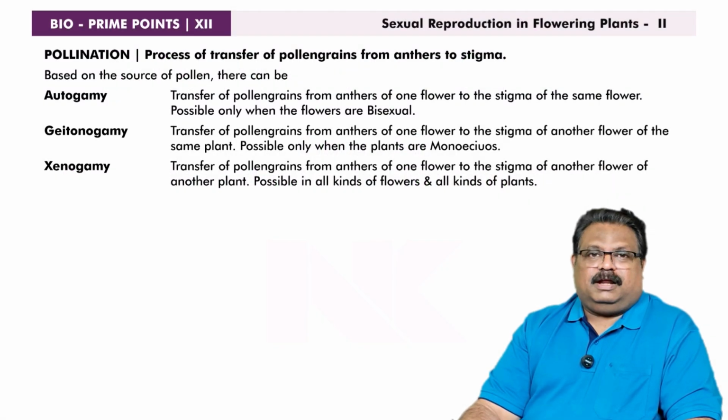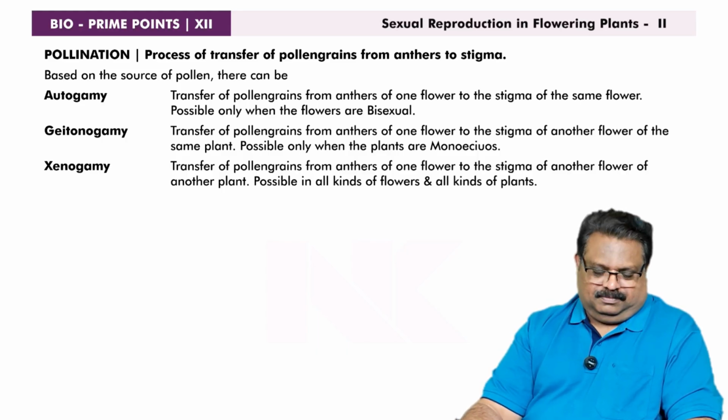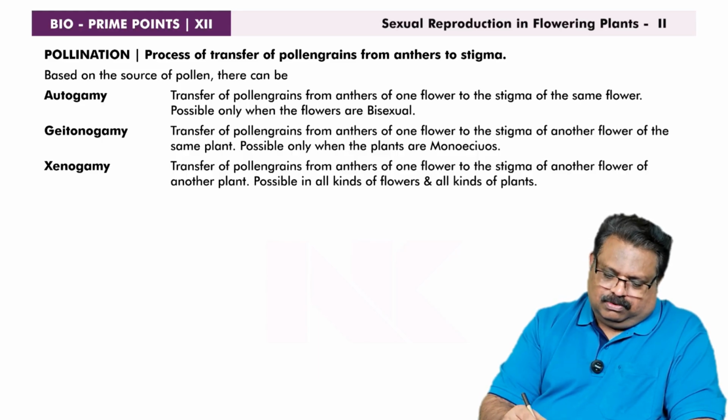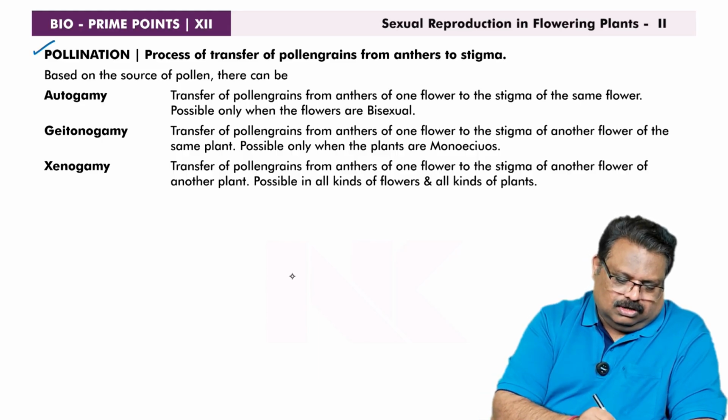In this session, we are discussing the second part of the first chapter, Sexual Reproduction in Flowering Plants. The first prime point is pollination. Pollination is the transfer of pollen grains from anthers to stigma. The process of transfer of pollen grains from anthers to stigma is called pollination.